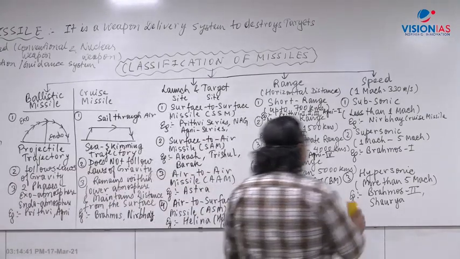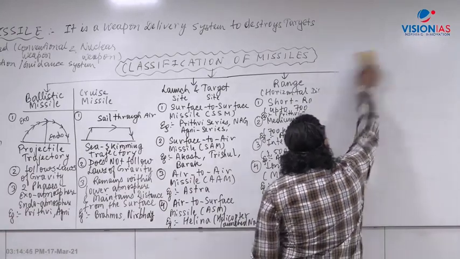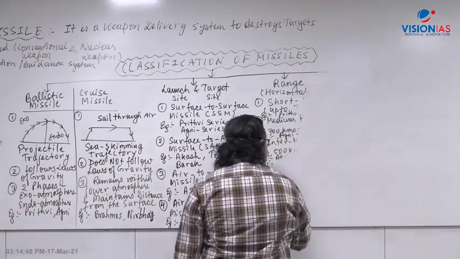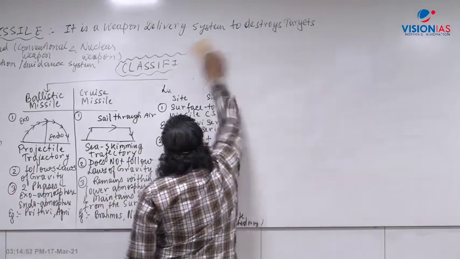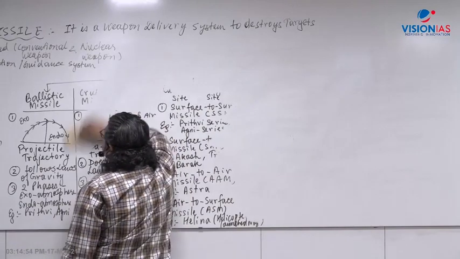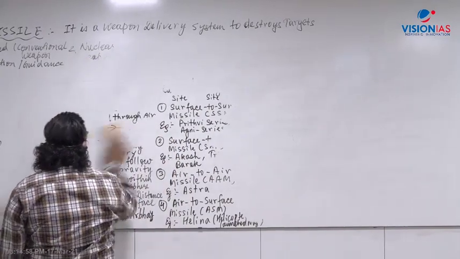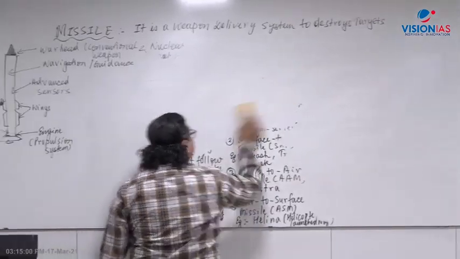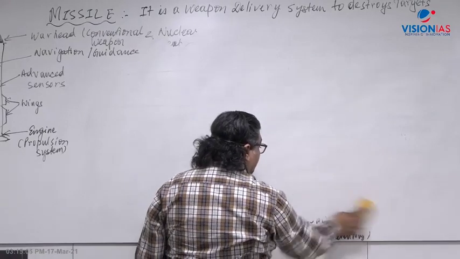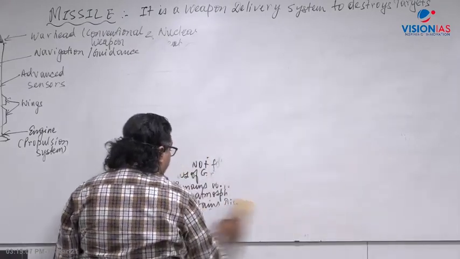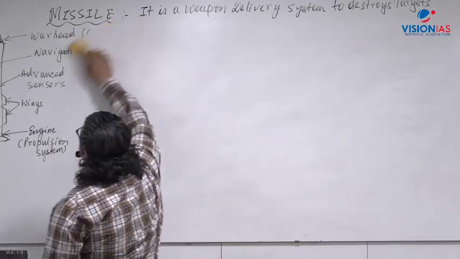Now let's look at the missile part here. There are two aspects which we have to learn from missile technology. One is called advanced air defense. Right, we have to learn about advanced air defense. Now an advanced air defense system is a very important system to safeguard, a kind of defense shield for a country which can be a potential target of the enemy, right? For that, an advanced air defense system is built.